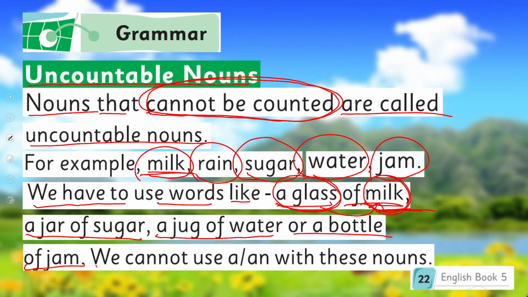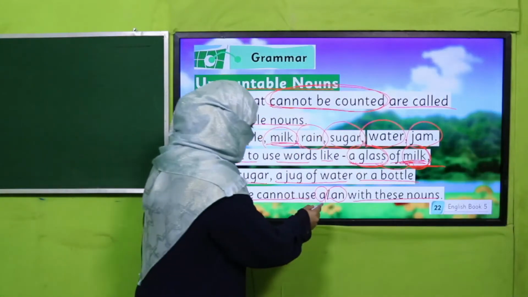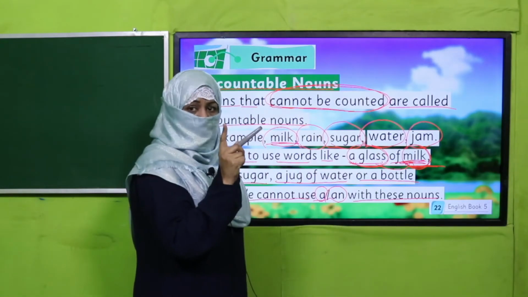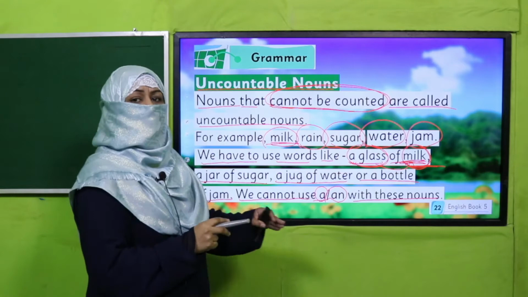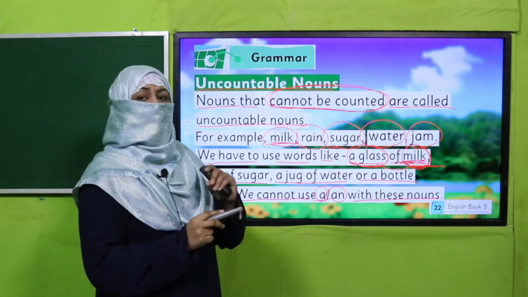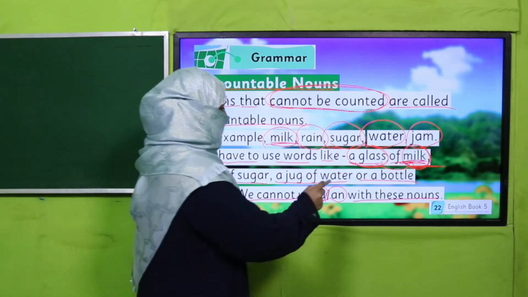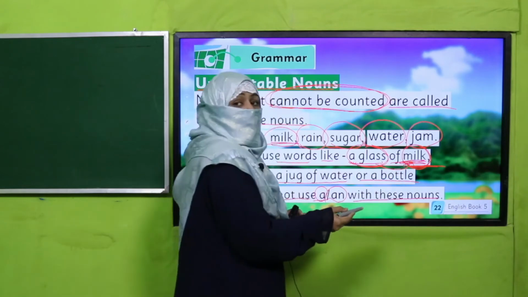We cannot use a or an with these nouns. You see, here, milk is uncountable. I cannot say, give me a milk. That is wrong because we know a and an refer to one. So these articles are the articles which tell us in numbers 1. But here, milk is uncountable. So, how will I say?